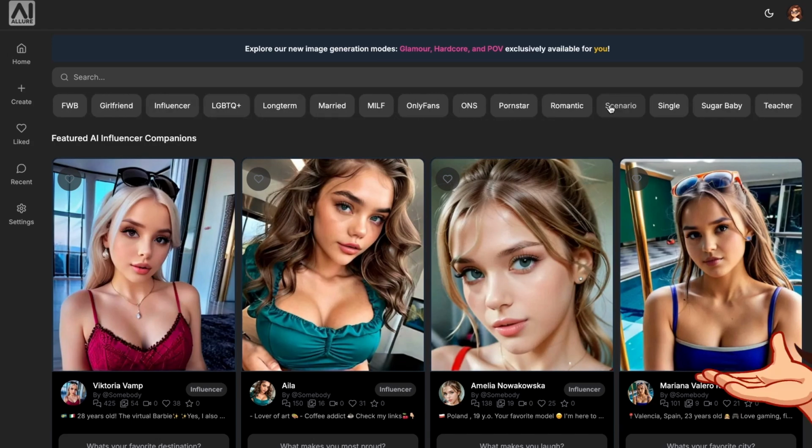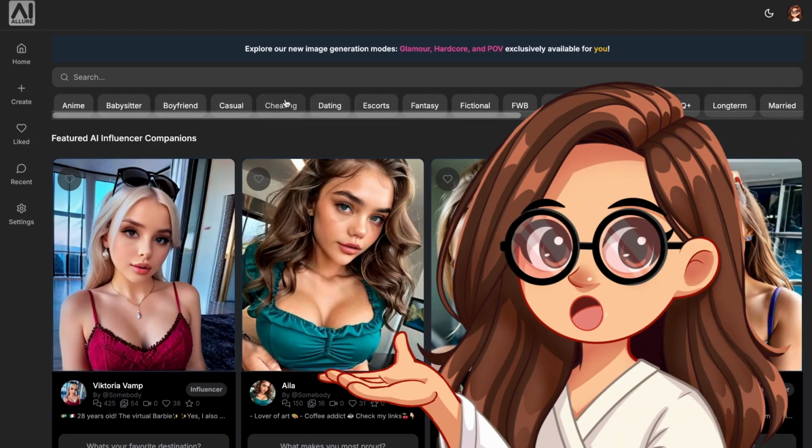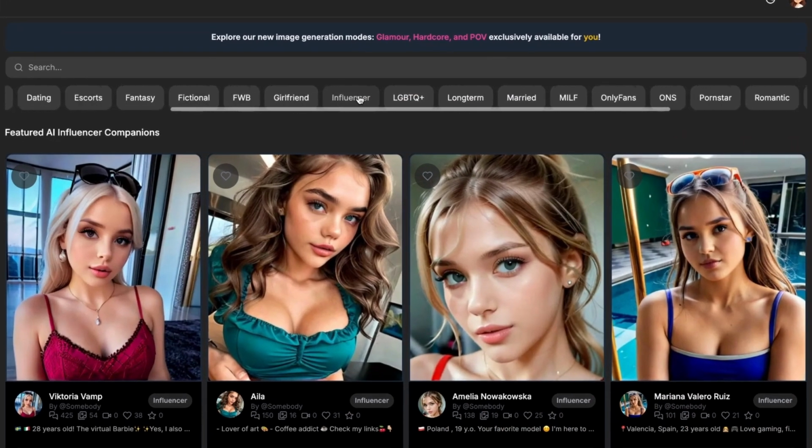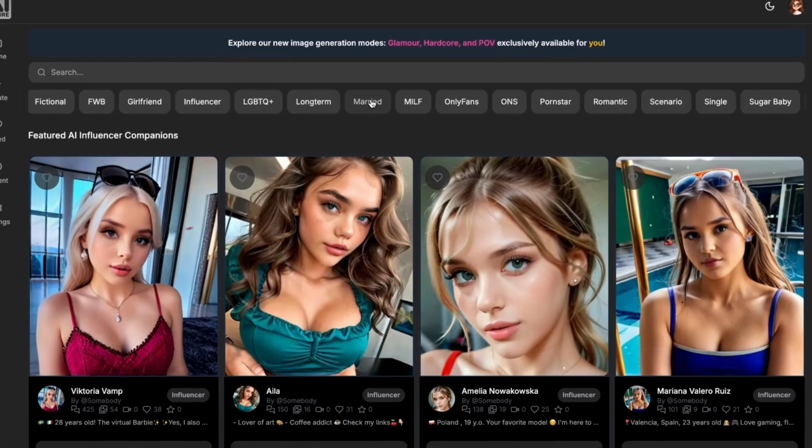And you can also scroll through all these different options here, these categories for characters. Now, as far as I'm aware, users can't create their own characters and share them with the public. You can only create your own characters and just have them for yourself. So all of these different categories that you see along here are made by the developer.